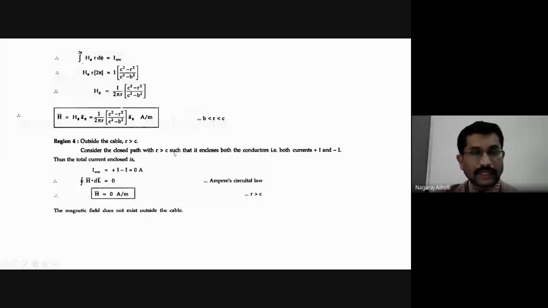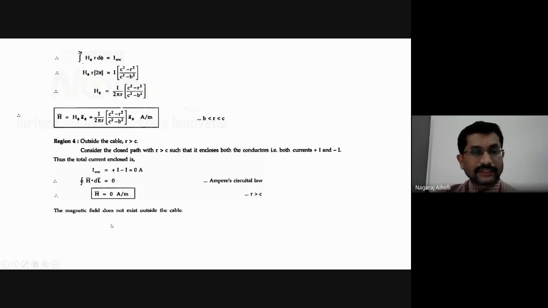Consider the closed path r greater than c such that it encloses both the currents, that is plus I and minus I. Thus, the total current I enclosed is equal to plus I minus I, that is equal to 0 ampere. Therefore, the closed line integral of h bar dot dl bar is equal to 0, because I enclosed is 0. Therefore, h bar, the magnetic field intensity, is 0 ampere per meter. Okay. If the integral is 0, then the function will be 0. H bar is equal to 0 ampere per meter for the region r greater than c.